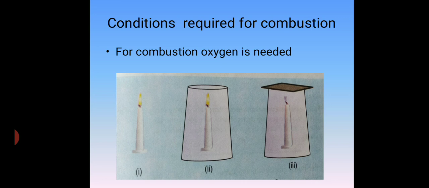Because after inverting that glass, the candle is not getting oxygen. That is why the candle is switched off. It means any combustible material will burn, but in the presence of oxygen. It will not burn in the absence of oxygen. Even if it is a combustible material, it will not burn unless it gets oxygen. So the first condition is a continuous supply of oxygen.